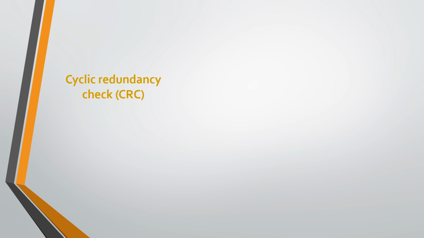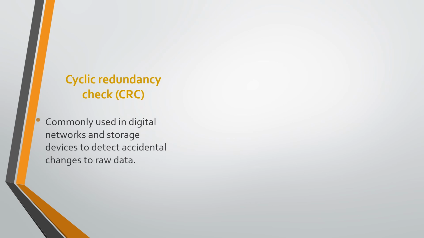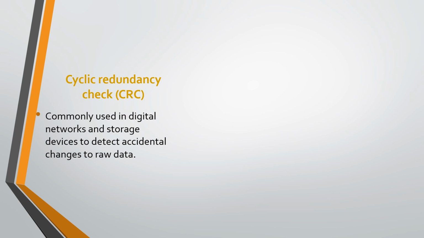Last one, cyclic redundancy check, that is CRC. Unlike the checksum scheme, which is based on addition, CRC is based on binary division. A cyclic redundancy check is an error detecting code which is commonly used in digital networks and storage devices to detect accidental changes to raw data. Blocks of data entering this system get a short check value attached, based on the remainder of polynomial division of their content.